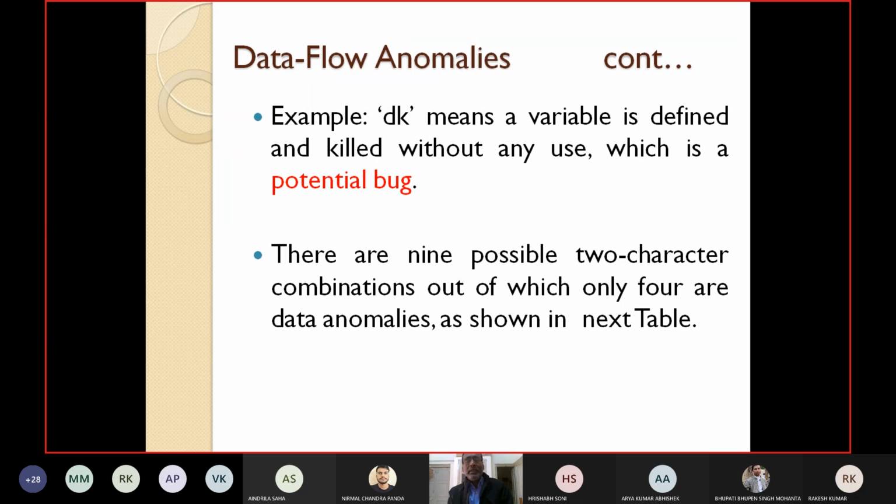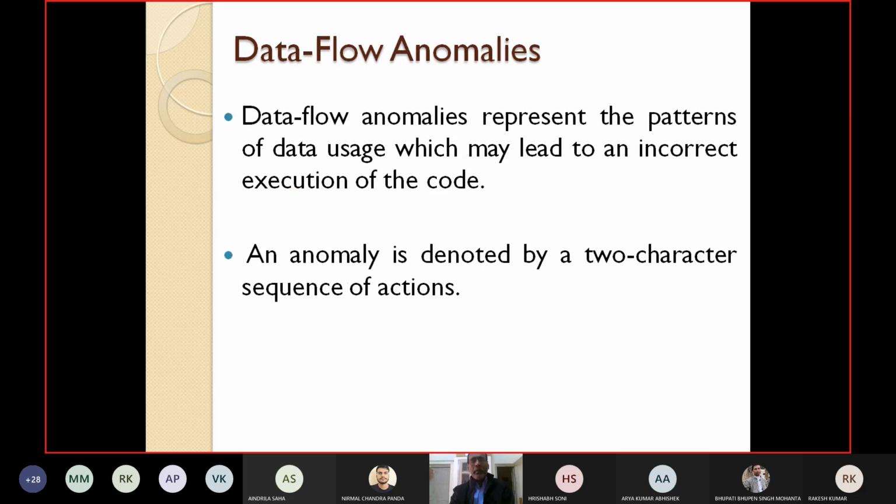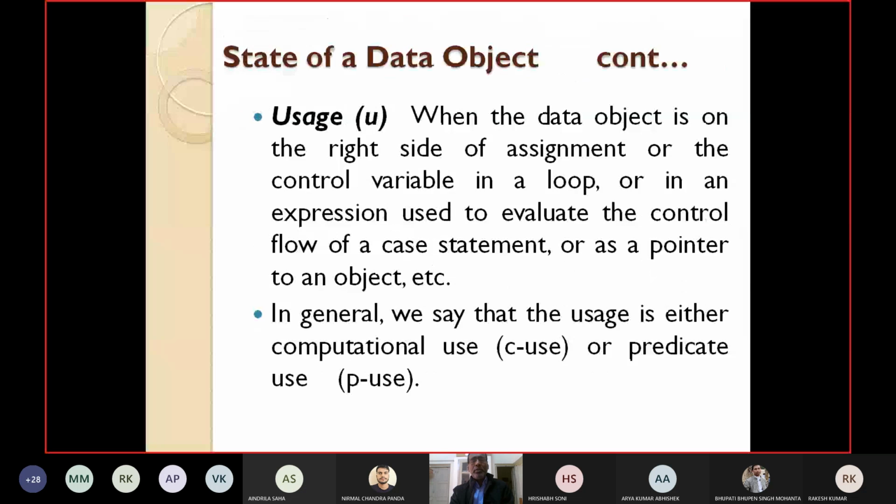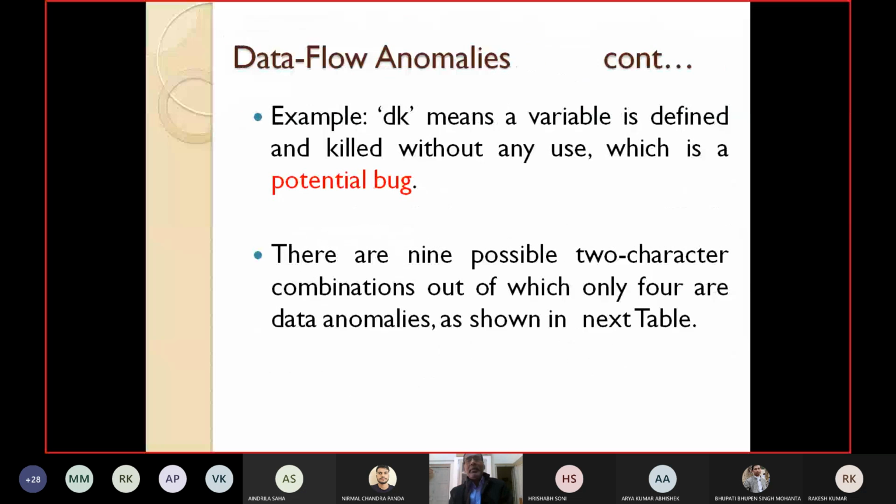We will take first the 2-character sequence of actions. The first example is DK. D is for define, K for kill, U for usage, C for C use, P for P use. So DK means that a variable is defined and it is killed without any use. You have defined a variable and without using it you have killed it.